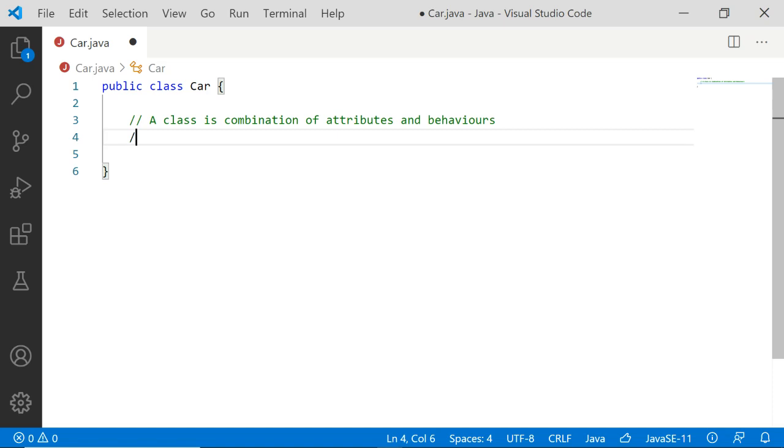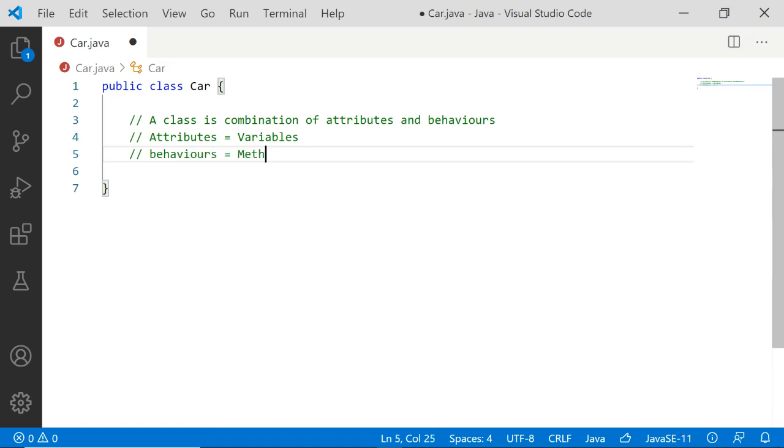For you to understand it better, I will compare attributes to variables that you have already learned, and behaviors to methods. So an attribute will remain as a variable, and a behavior will act as a method. I'll show you an example.